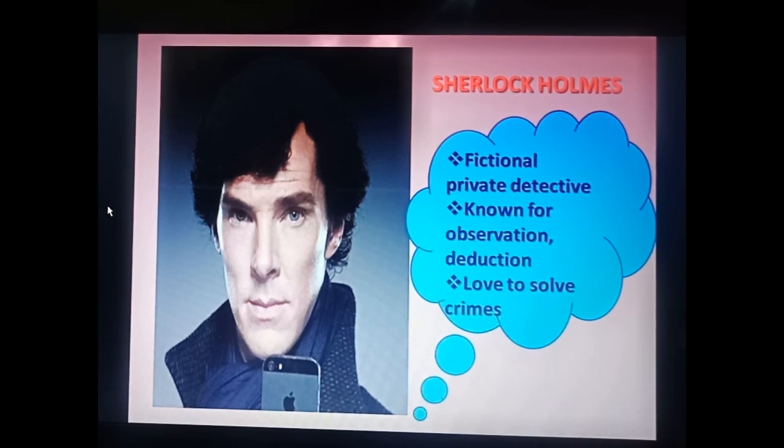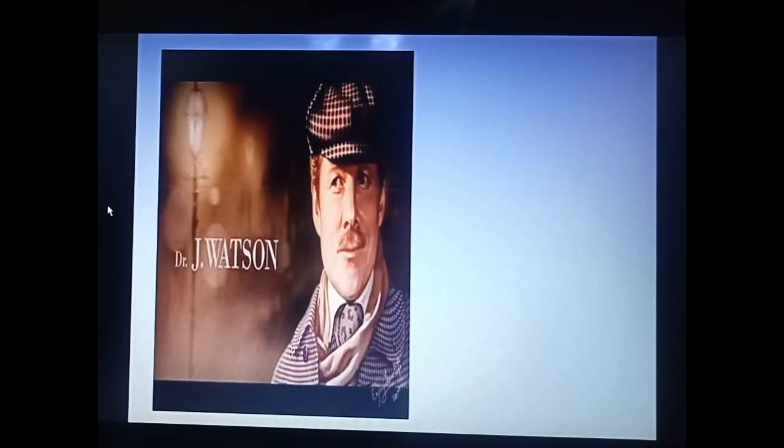As we know, this novel is written by Sir Arthur Conan Doyle. So he only created this fictional, imaginative character, and in the complete novel all the cases are solved by him. Fictional means imaginative, this character is not present in real life. Now just see the next character, Dr. J. Watson.